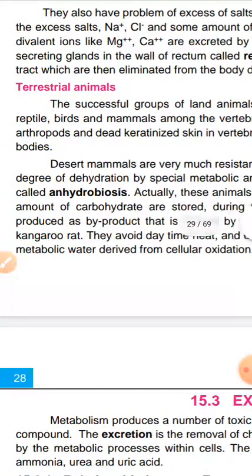Now I talk about terrestrial animals, like we are terrestrial living things. What is happening in terrestrial animals, especially desert animals, desert mammals? I will tell you about it. Do you know the modification in the desert plants? I told you cactus was the plant living in the desert. The desert plant has a very small leaf surface area, the number of stomata is less, and the stem becomes a storage house of water. Succulent stem, the stem becomes the storage organ and the photosynthetic organ.